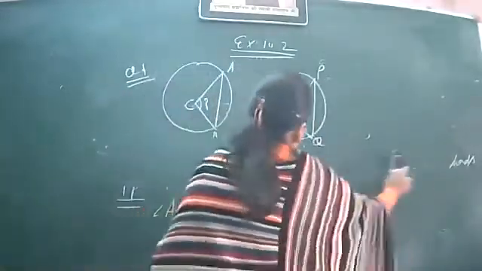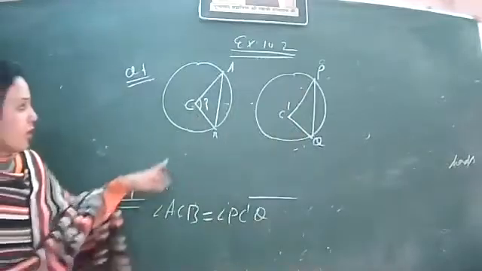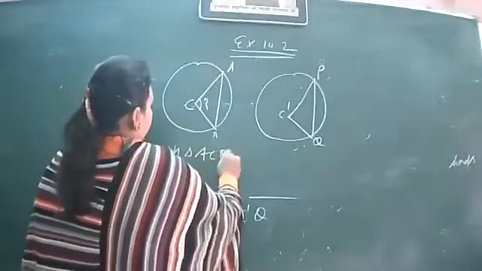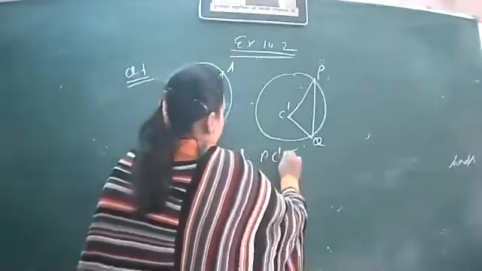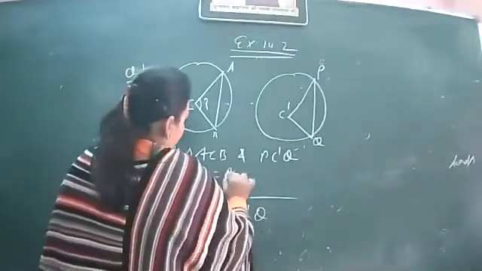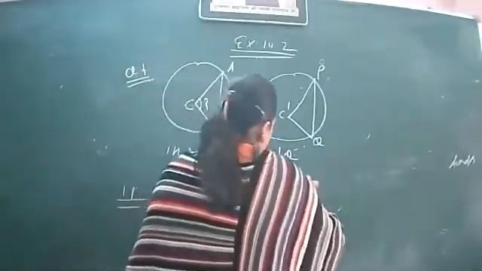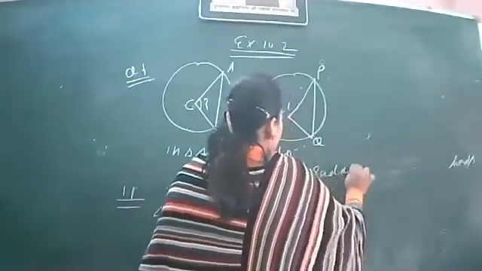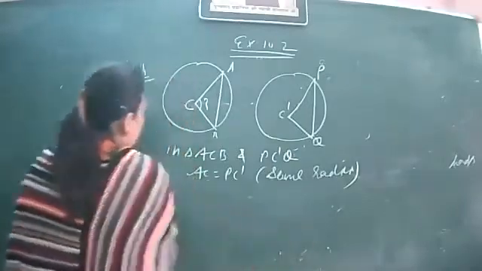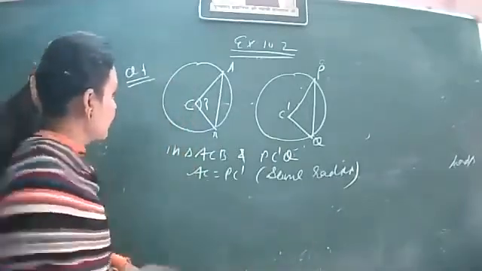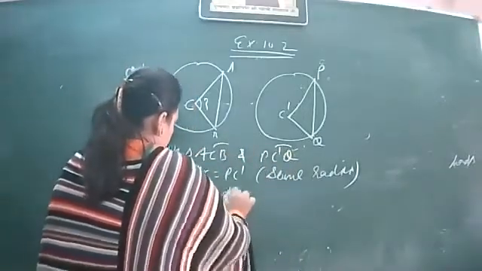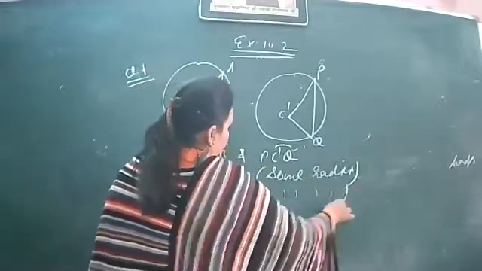So we'll write, एक triangle इधर से उठाएंगे, किधर से, in triangle ACB and PC dash Q. So again, AC is equal to PC dash, same radii, congruent circles, same radii, and then CB is equal to C dash Q due to same radii.